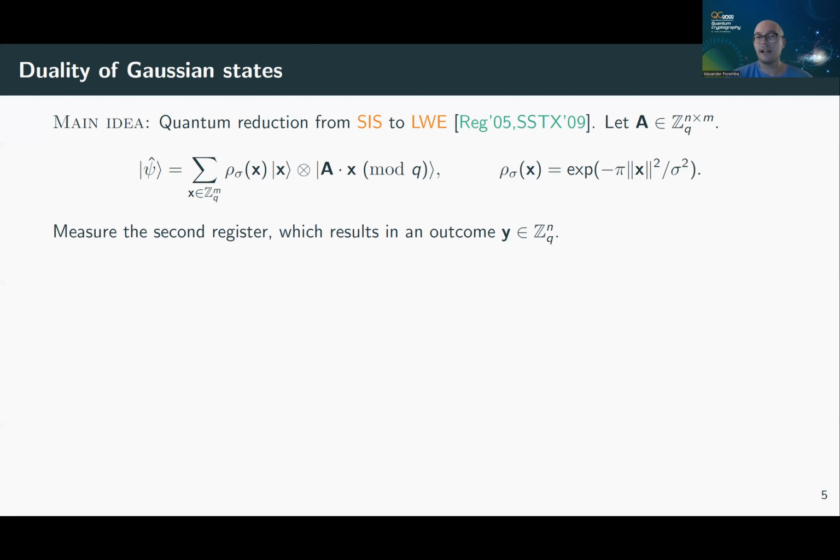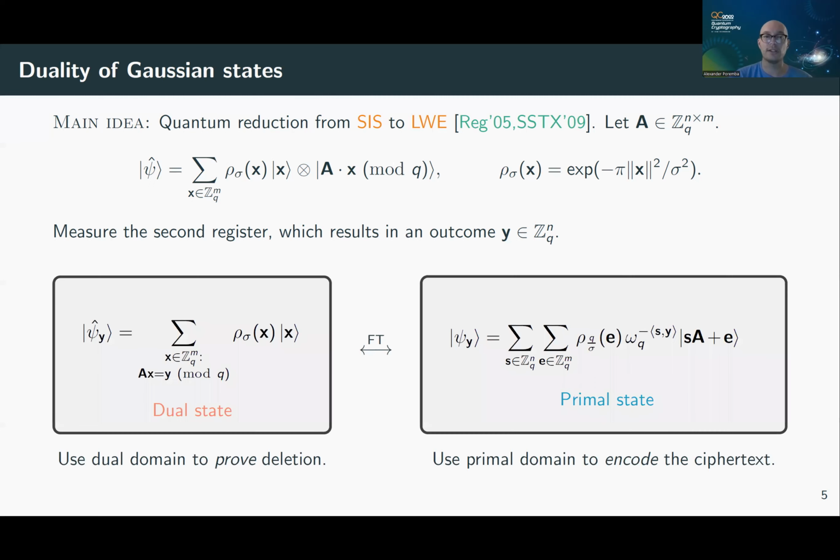This state by itself is not very interesting yet, but if we measure the second register, we get a random-looking outcome Y, and something really interesting happens. We get a superposition of solutions to the equation A times X equals Y. This is the state on the left-hand side, which I call the dual state. Once you measure the state, you get one short solution.